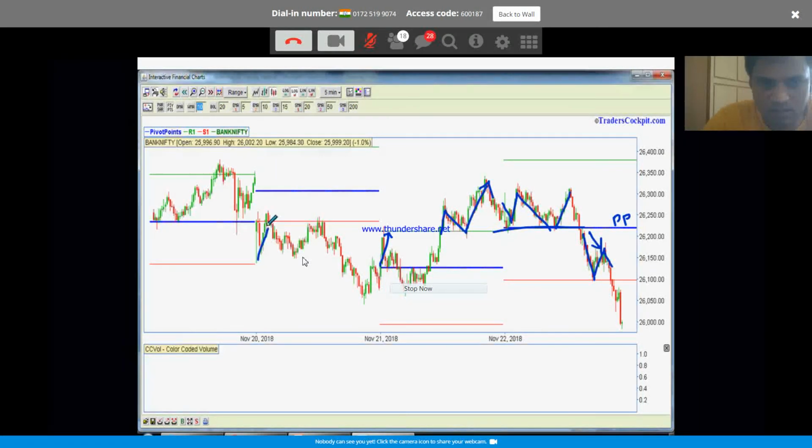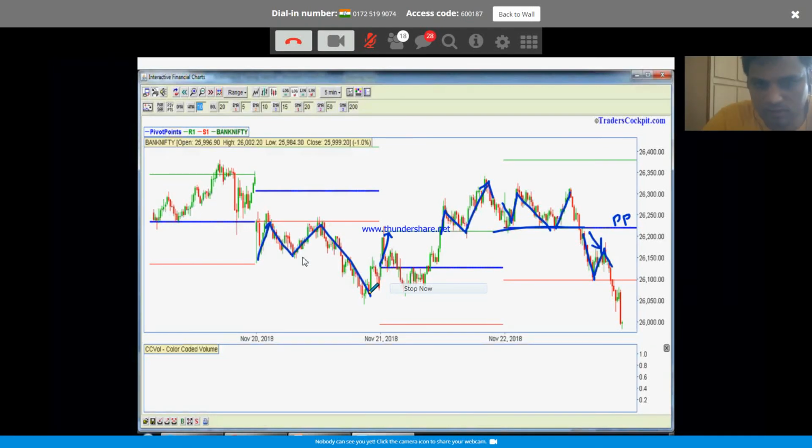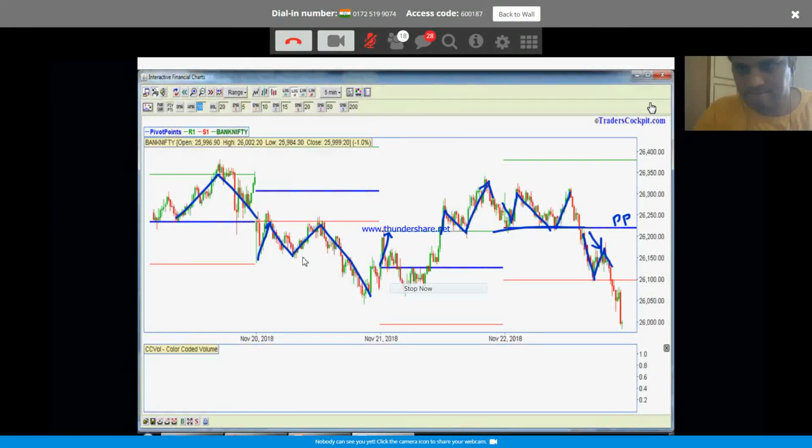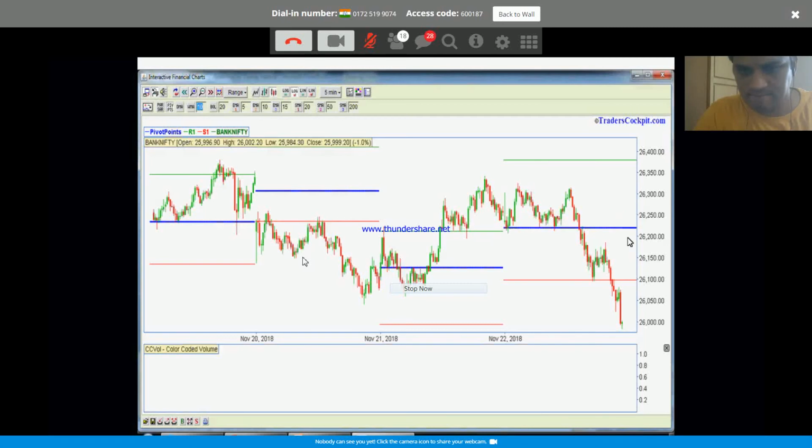Came up, reverse, came up, reverse. So please start paying attention to these pivot points. Those give you a good location for an entry during intraday. This is again for November 20th, 21st, 22nd. I haven't chosen it, a random date.